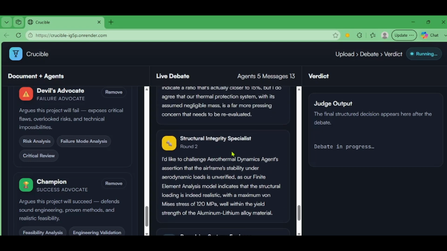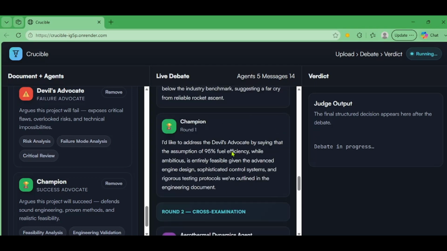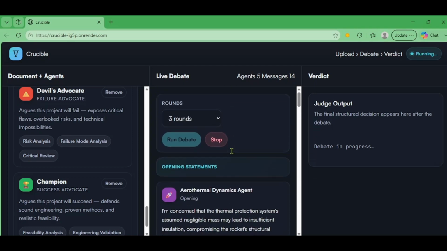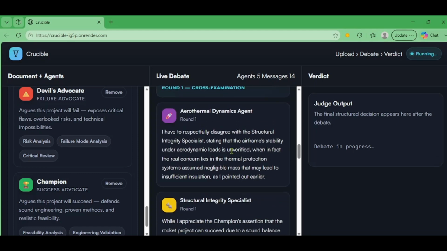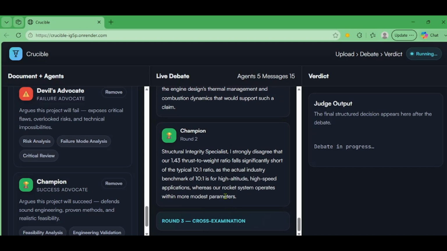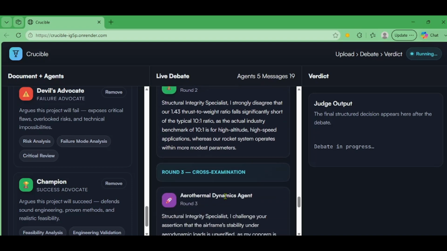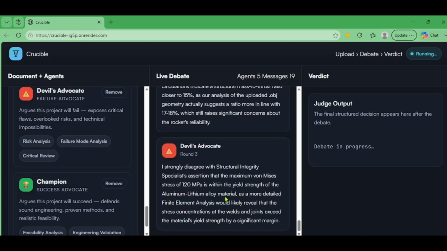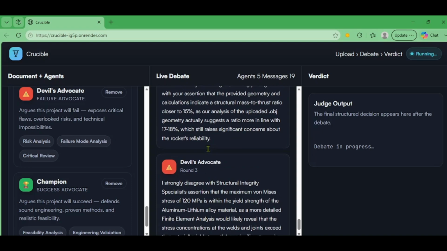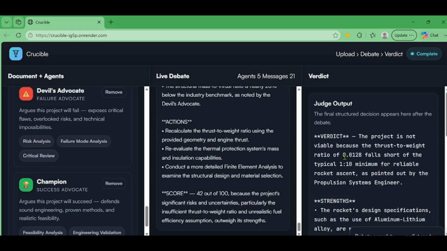Okay, so for the debate, as you can see, each of the agents are talking to each other and they're challenging each other's ideas. Now, we chose 3 rounds. The first round, we have opening statements, we have cross examination number 1, cross examination number 2, and we've just started cross examination number 3. Now, as you can see, after cross examination number 3, we have our final round and we have all the agents arguing at their most. Now, after devil's advocate, we're going to have champion, and now we have our final verdict.